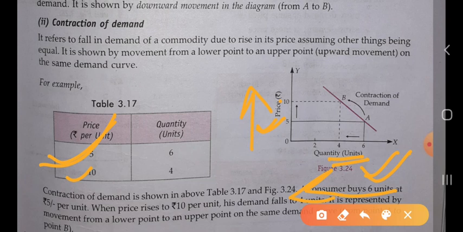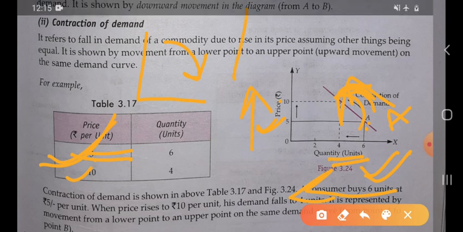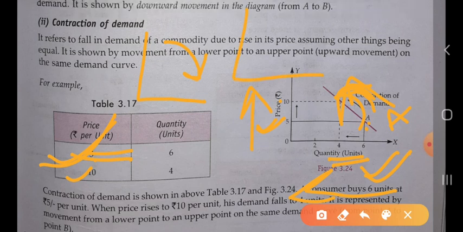So in the first condition, when the price is 5, we are at point A, but when the price increases, we shift to point B. Here we have movement from the lower point to the upper point, but in the case of extension, we move from the upper point to the lower point. In the case of contraction, it is movement from the lower point to the upper point, and there will always be movement along the same curve. The curve will not be shifted either rightward or leftward. Always the curve is the same.